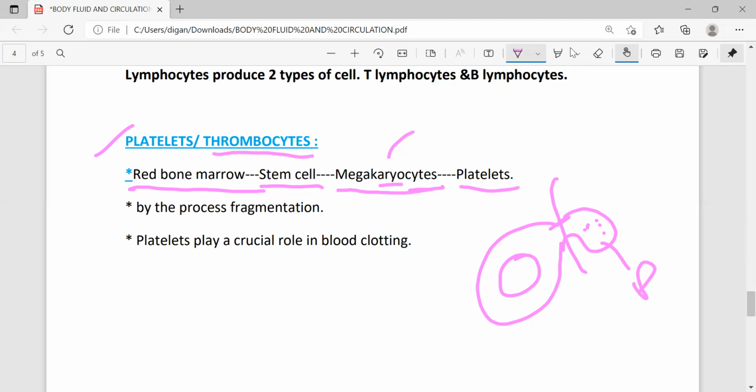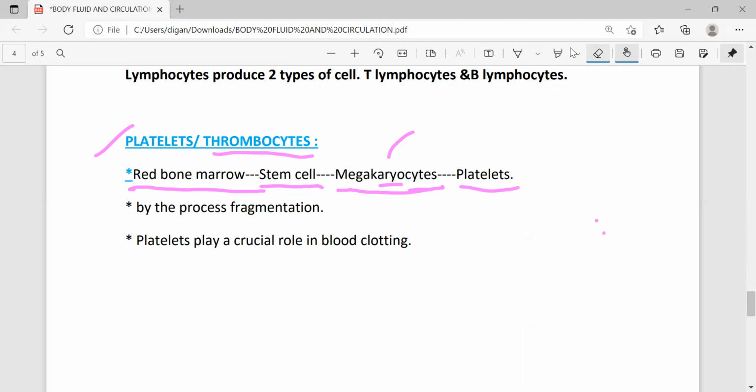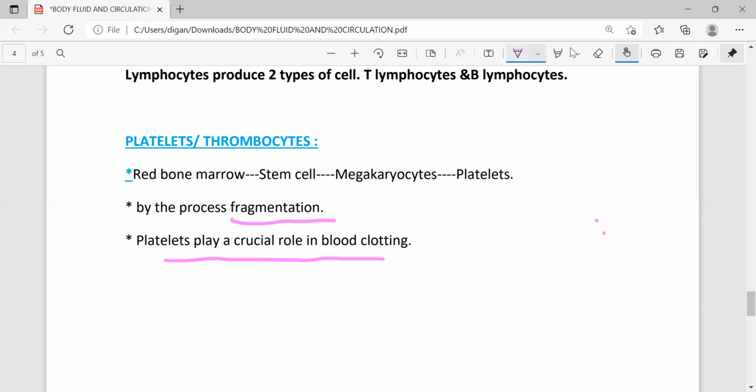It means platelets are the only blood cells which are formed by the process of fragmentation. That point is important and frequently asked. Name the blood cell which is formed by the fragmentation process. Then you have to write they are the platelets. And the function of platelets: platelets play a crucial role in blood clotting.